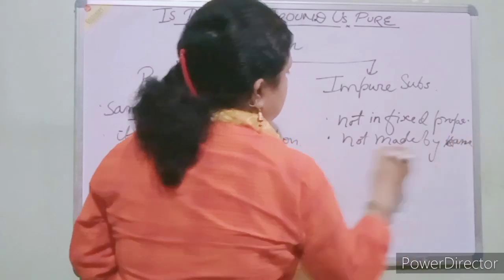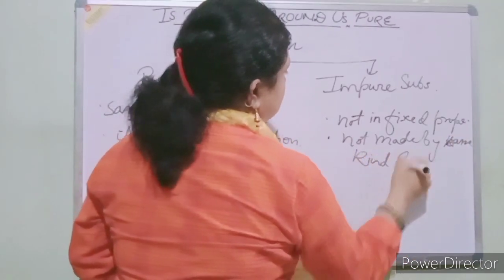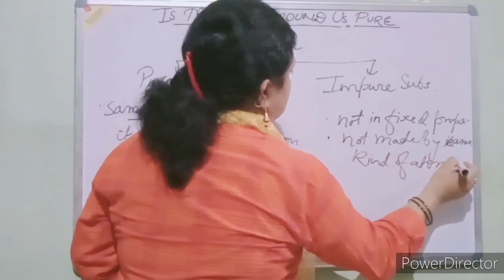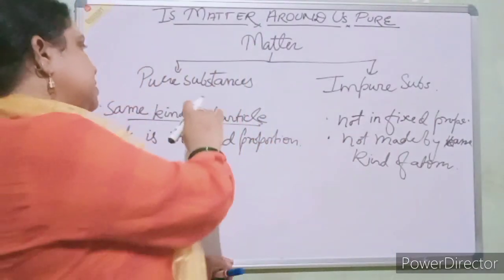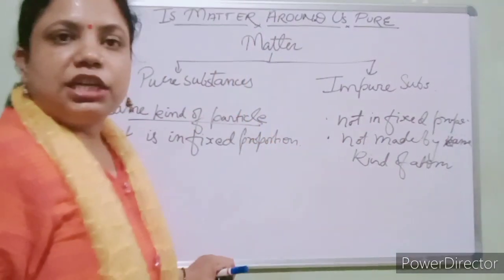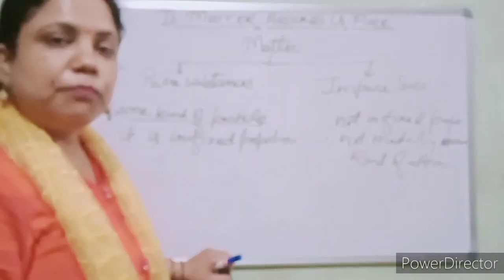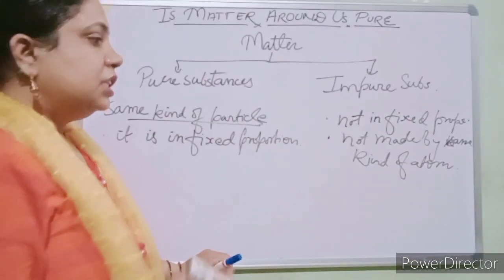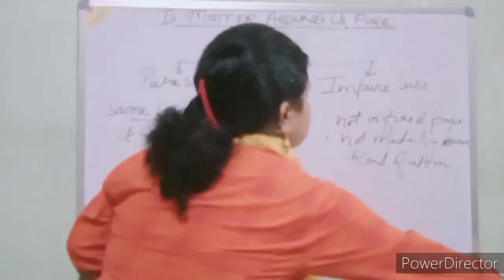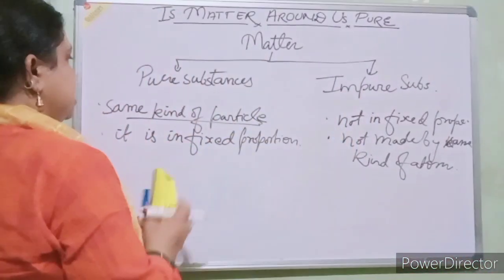Clear? So pure substances are made by the same kind of particles, and impure substances are not made by the same kind of particles. Now let's see the classification of pure substances.